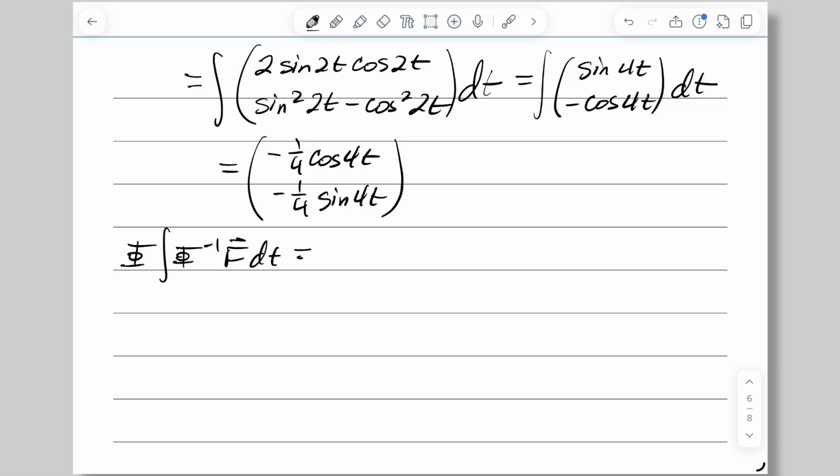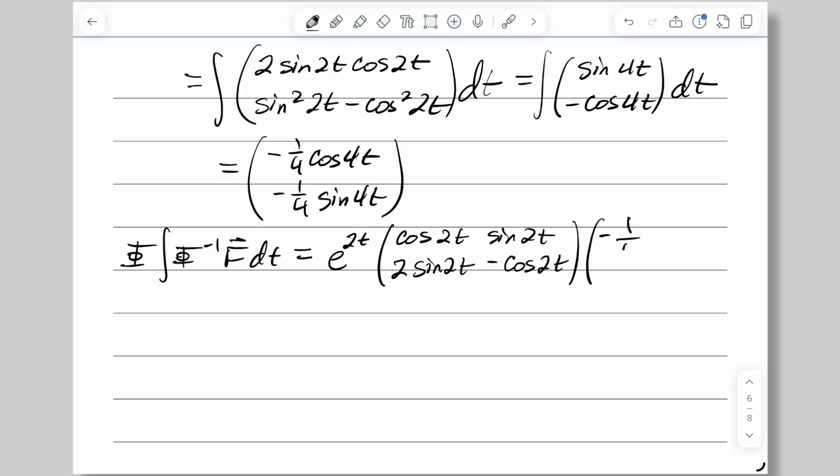So I'm going to write phi with the factor of e to the 2t outside, and then the rest is basically the fundamental matrix. Cosine, sine, 2 cosine, nope, 2 sine, and then negative cosine, all of 2t, times what we got from our integrating, negative 1/4 cosine of 4t, negative 1/4 sine of 4t.